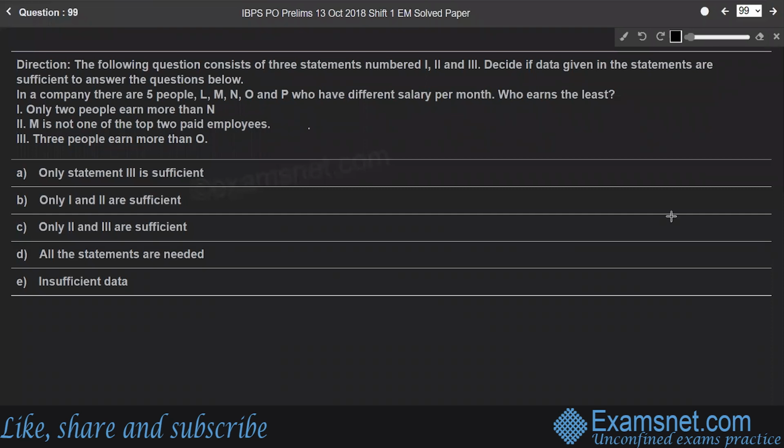Question 99. Here the direction is, the following question consists of three statements numbered 1, 2 and 3. Decide if data given in the statements are sufficient to answer the questions below. In a company, there are 5 people, L, M, N, O and P, who have different salary per month. Who earns the least? Here are 3 statements. Only 2 people earn more than N. M is not one of the top 2 paid employees and 3 people earn more than O.